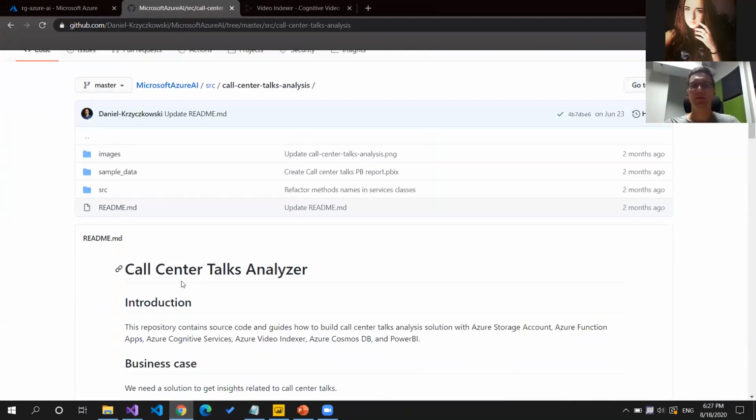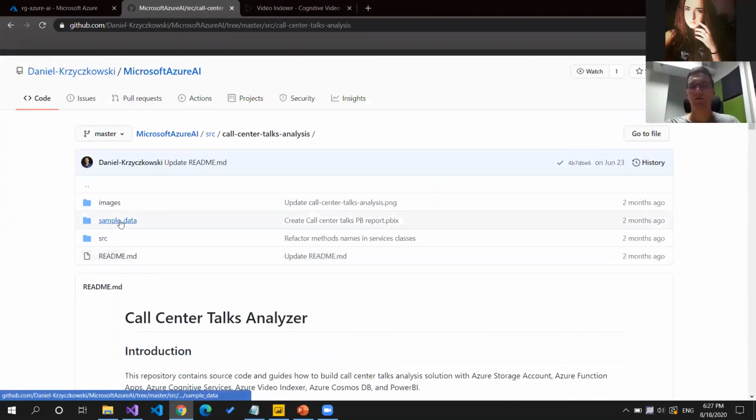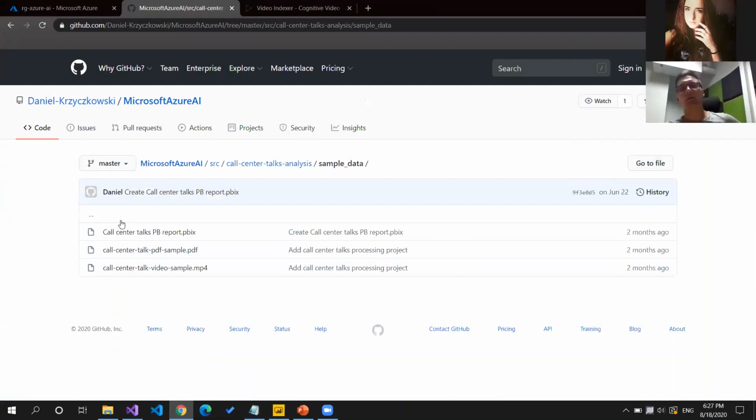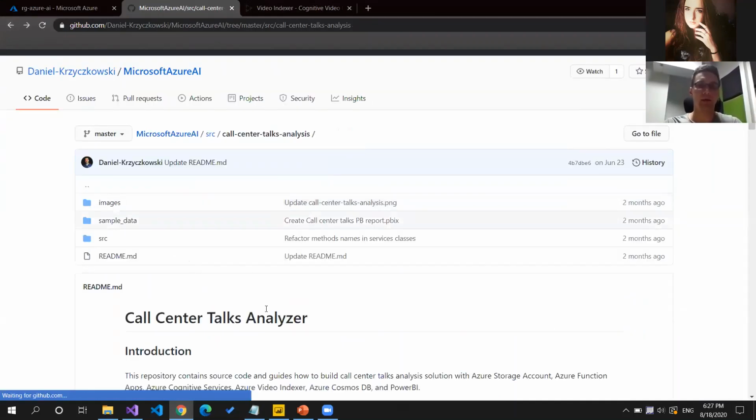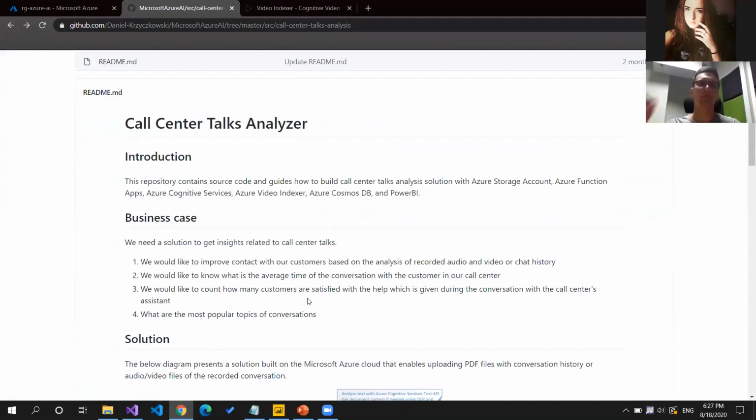So here there is not only the source code, but also a sample data folder. Inside this folder, you can find sample files, like a PDF file or MP4 file, to play with. I wanted to make sure that everyone will be able to use this solution.